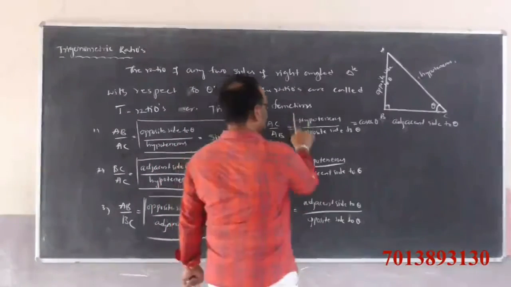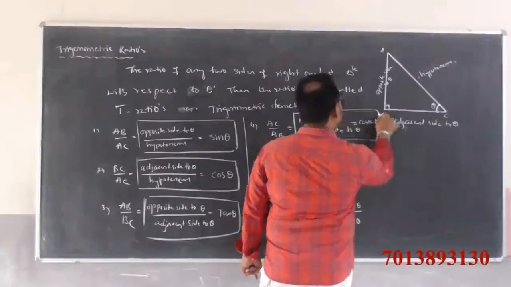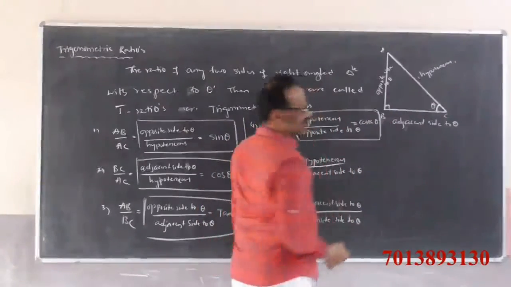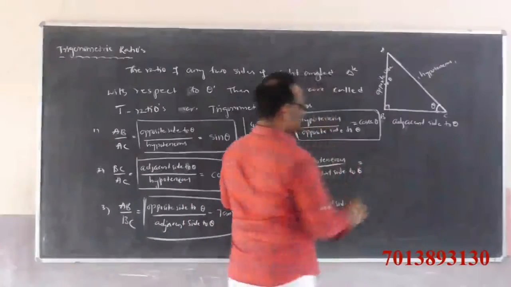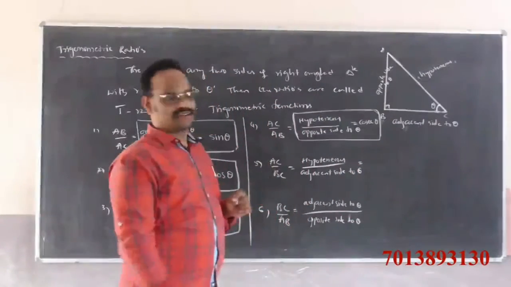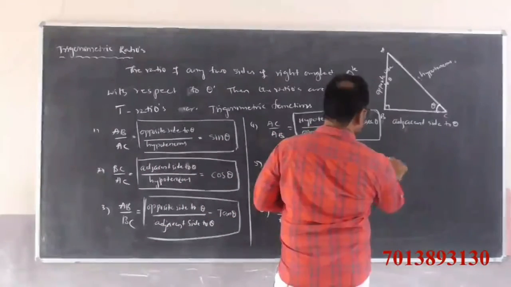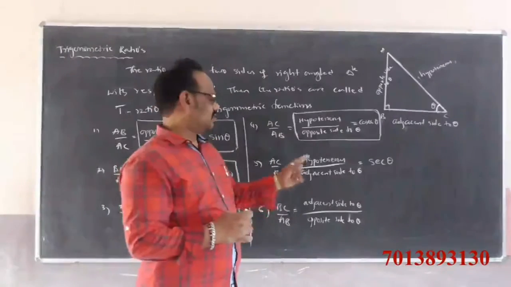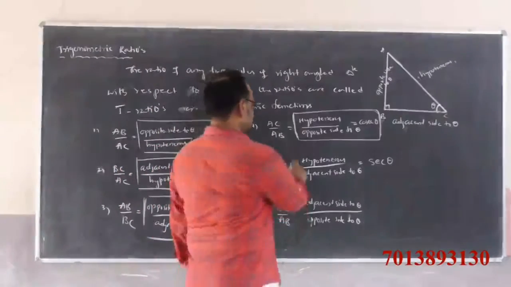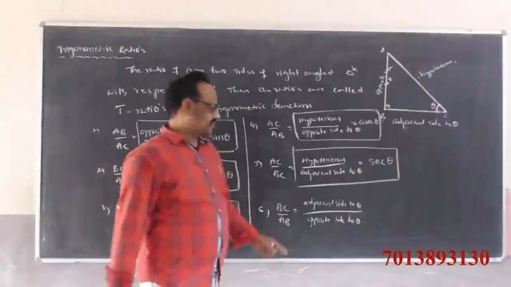Another name is hypotenuse by adjacent side to theta. They gave one name, that is secant theta. So secant theta is equal to hypotenuse by adjacent side to theta.